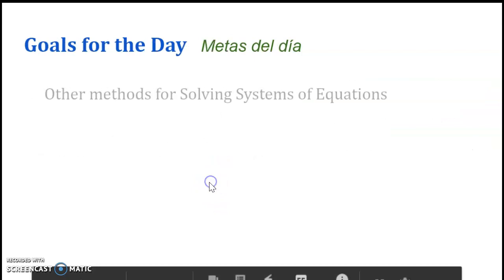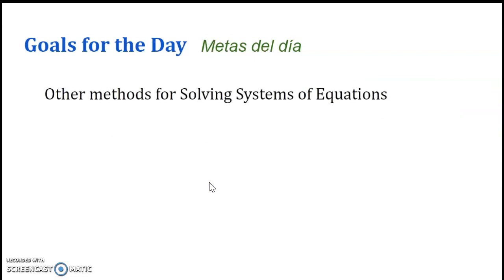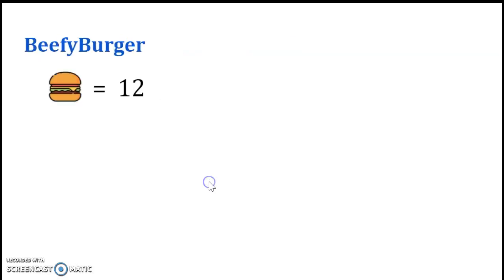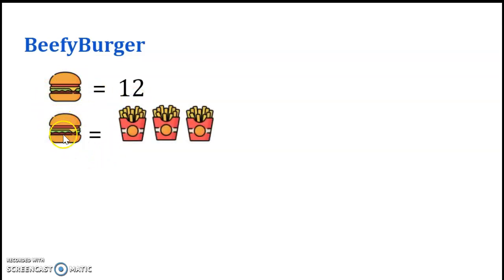What are we doing today? We are going to be learning about the other methods for solving systems of equations. And to begin, we are going to illustrate this beefy burger situation here. The cost of one beefy burger is $12. But the cost of the beefy burger is same as 3 French fries. So then can you tell me what is the cost of French fries? Please tell me in the private chat.